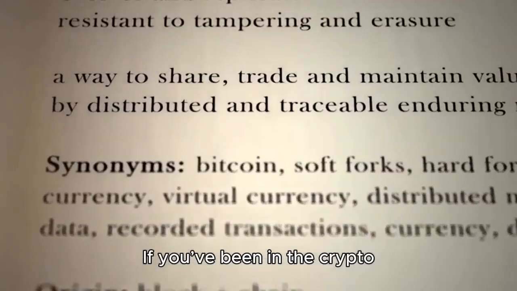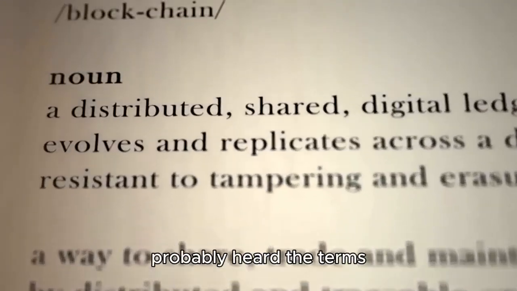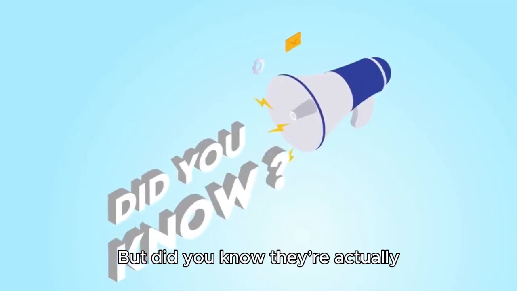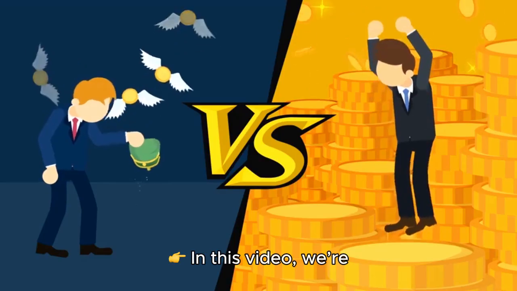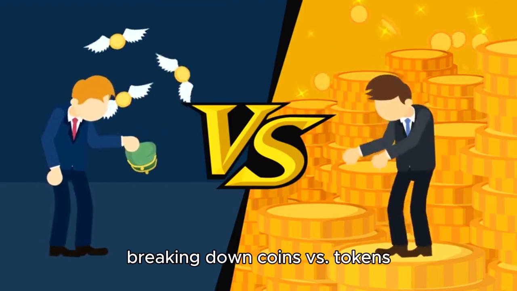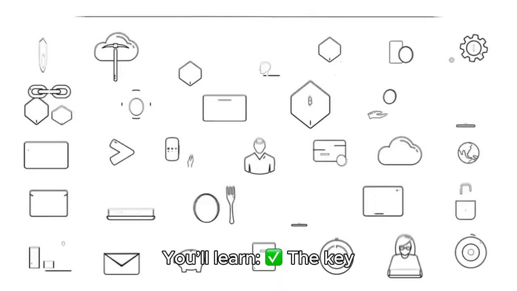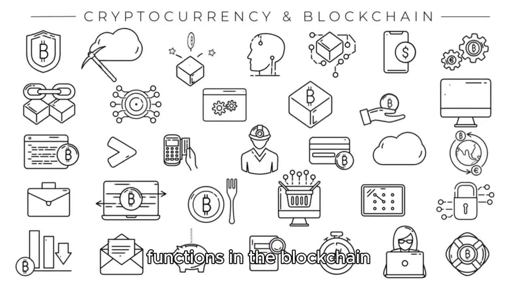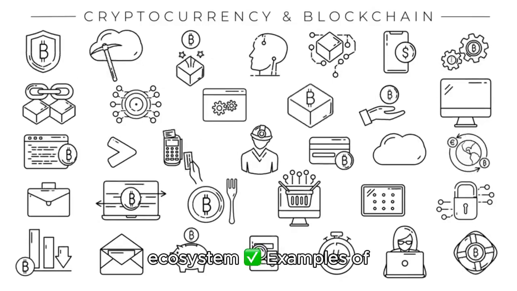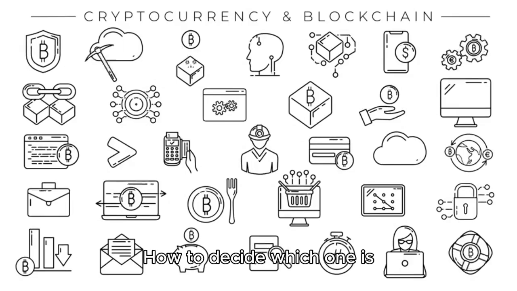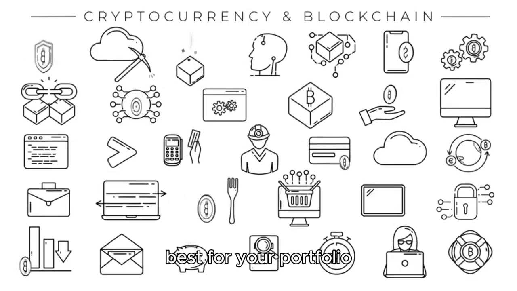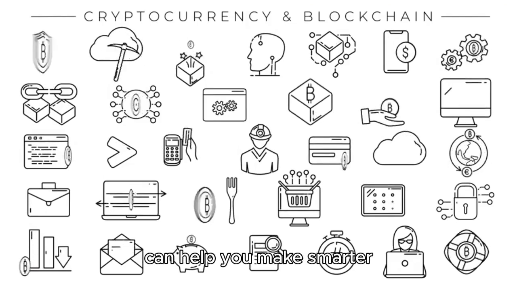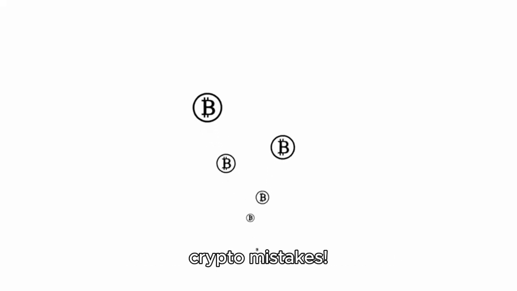If you've been in the crypto space for a while, you've probably heard the terms coin and token being used interchangeably. But did you know they're actually two very different things? In this video, we're breaking down coins versus tokens in the simplest way possible. You'll learn the key differences between a coin and a token, how each one functions in the blockchain ecosystem, examples of popular coins and tokens, and how to decide which one is best for your portfolio. Stay tuned to the end, because understanding this can help you make smarter investments and avoid common crypto mistakes.